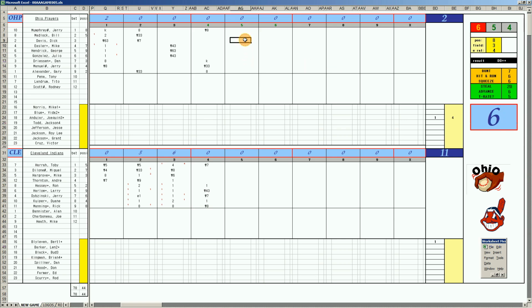Top of the 5th, it's Madlock. 69, flies to right. Dick Davis, 35, singles. Mike Easler, 1-8, single 1-15, gets it. 2 on for Hendrick, 36 Ks. And Julio Gonzalez, 36, is a double to right field. 1-run scores. You don't want to get thrown out at the plate when you're down 10 or 9, whatever it is. Second and third for Driesen, and he flies to right field. 11-3 affair. Weird crooked numbers in this series, folks.